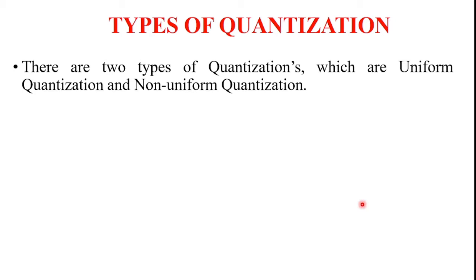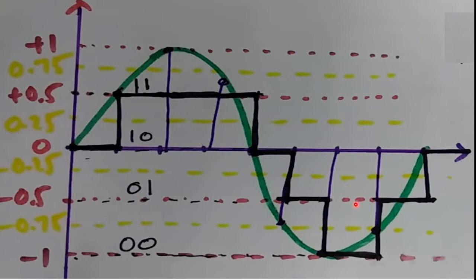And what is uniform quantization and what is non-uniform quantization? The type of quantization in which the quantization levels are uniformly spaced. And this is the quantized output. The type of quantization in which the quantization levels are spaced uniformly is called uniform quantization.